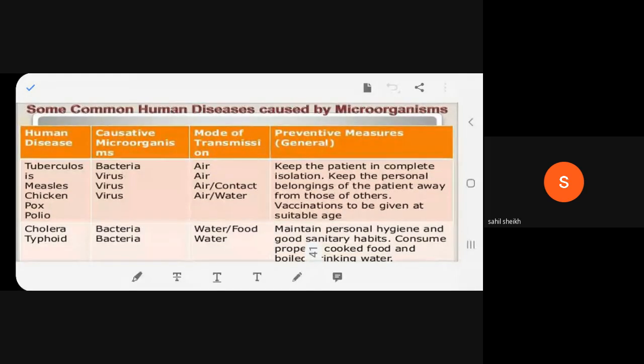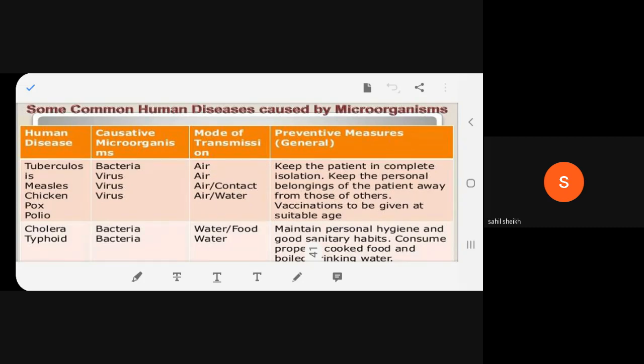The first disease that we are going to talk about is tuberculosis, otherwise known as TB. It is caused by bacteria. It comes from the air. As a preventive measure, we keep the patient in complete isolation. I will talk about it later in detail.